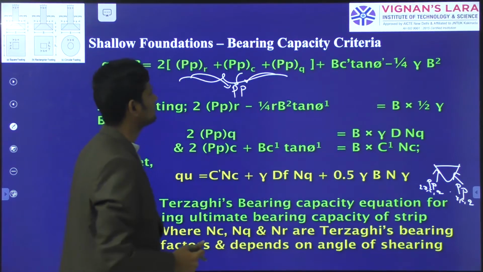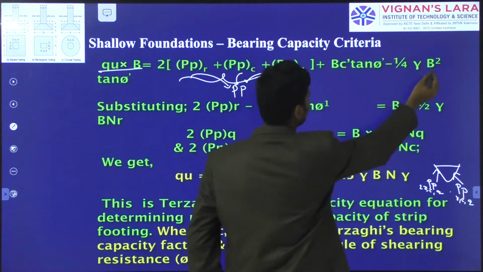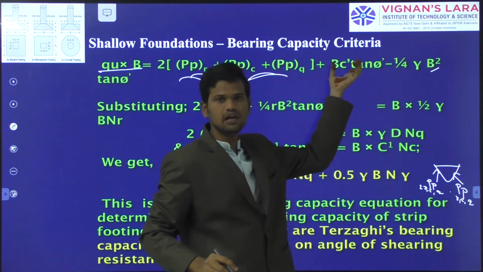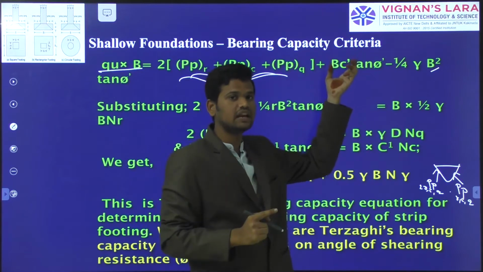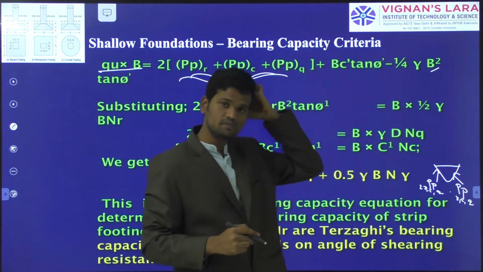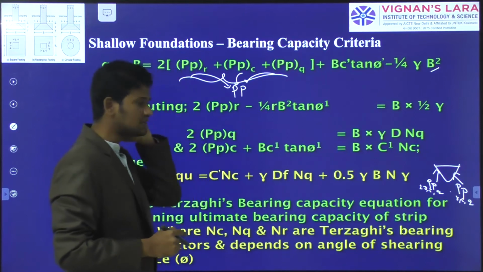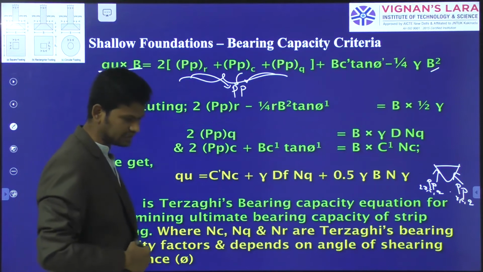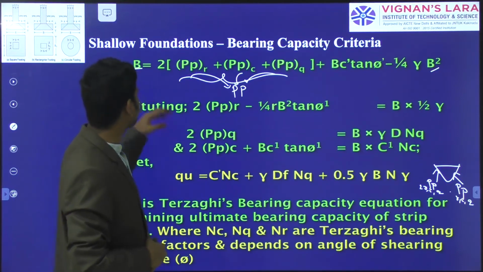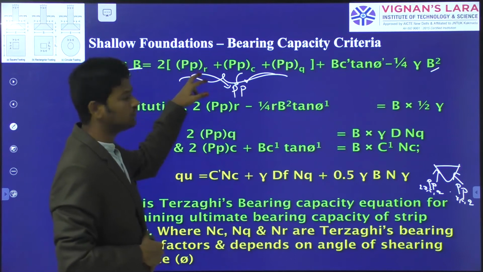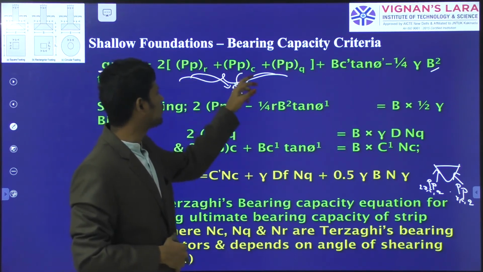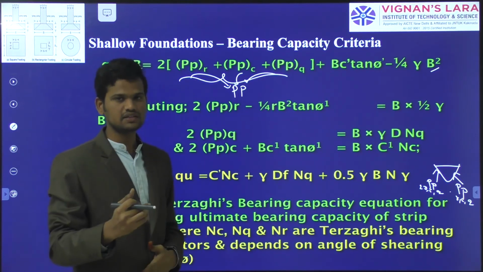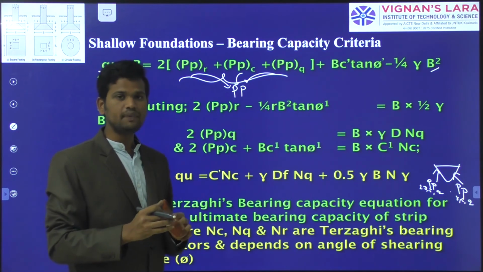Next, B C tan phi minus 1 by 4 gamma B square into tan phi. This is the weight of the triangular portion, and this is the cohesion acting along the inclined failure surface, that is CA and BC of the soil mass. And again, Terzaghi, instead of this direct passive pressure due to the unit weight of the soil mass, the cohesion and the surcharge, considered some formulas and assumed some values. Based on that assumed value,